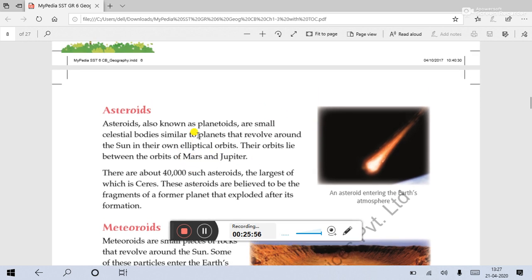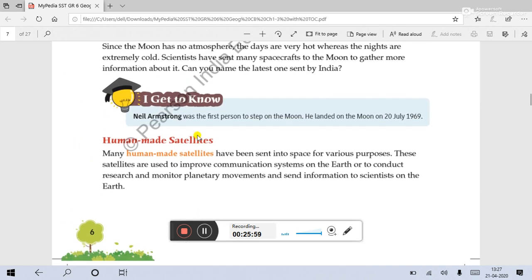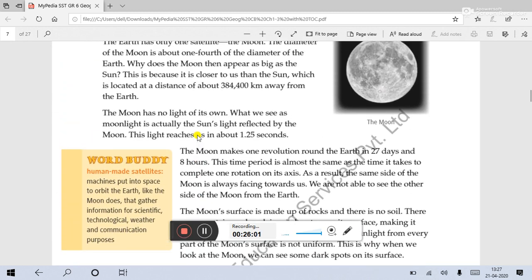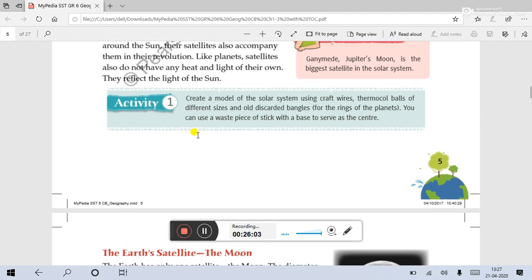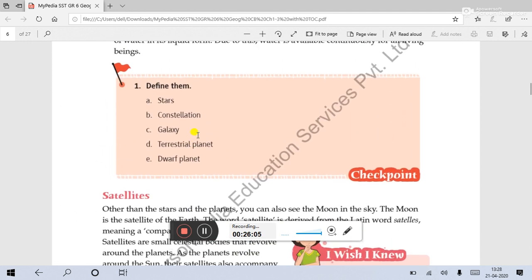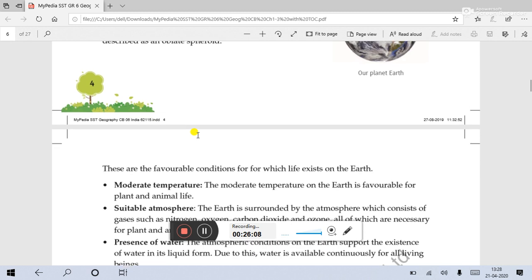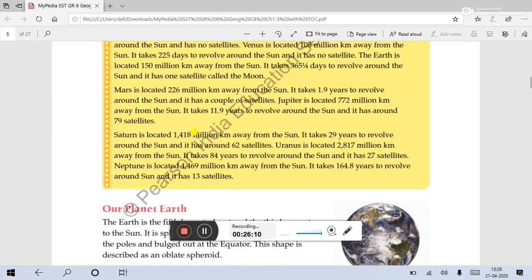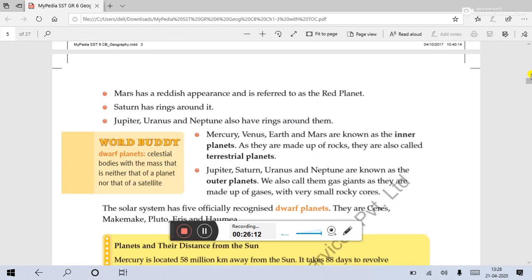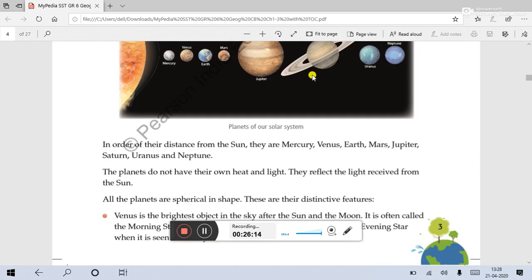Let us go to the image. We can see here Mars and Jupiter, right? Here you can see Mars and Jupiter. In this space, asteroids are moving around the sun in this way. It has its own orbit. Clear now? Now let's go to our topic.